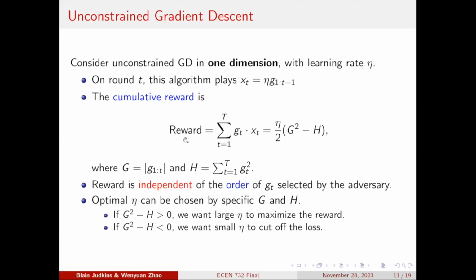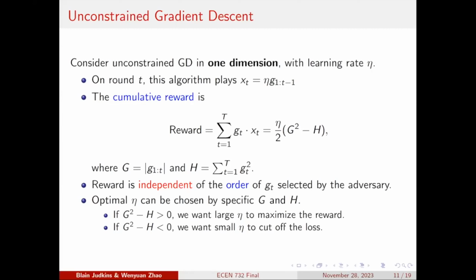That is, the reward is actually equal to 1/2 times eta times G squared minus H. So this capital G is the absolute value of the sum of g from 1 to T, and this capital H is the sum of the squares of the gradients. And the interesting thing is that this cumulative reward is actually independent of the order of the g_t selected by the adversary.